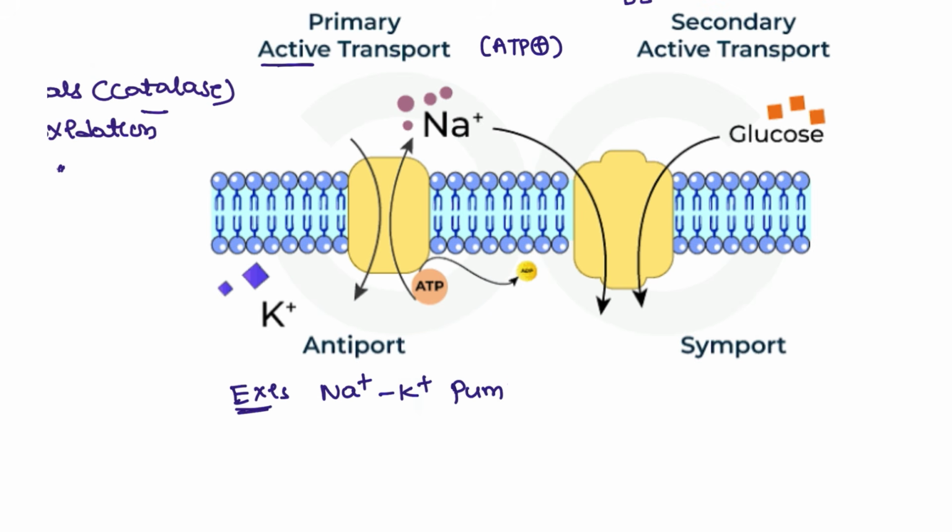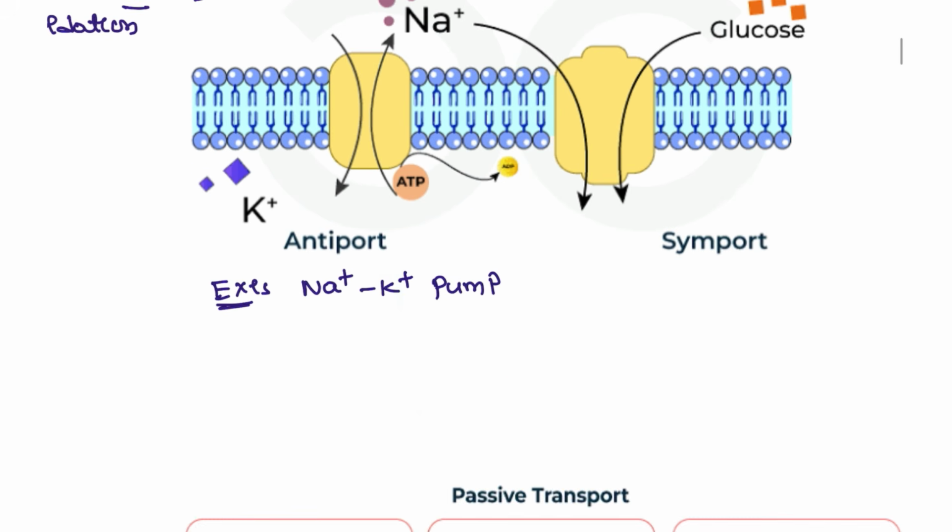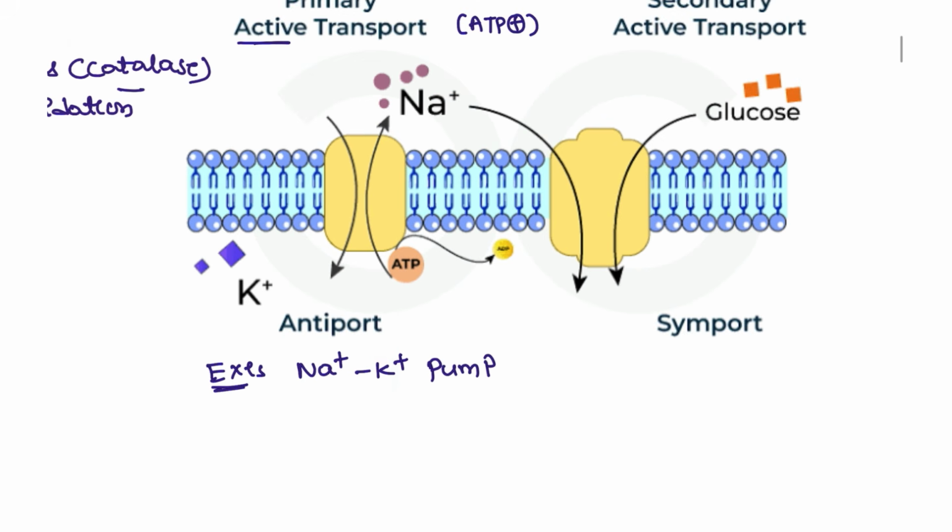How many sodium are going out? 3 sodium will be out. How many potassium will be in? 2 potassium will be inside, along with ATP use. This is the sodium potassium pump, and it is an antiport, since the two move in different directions.